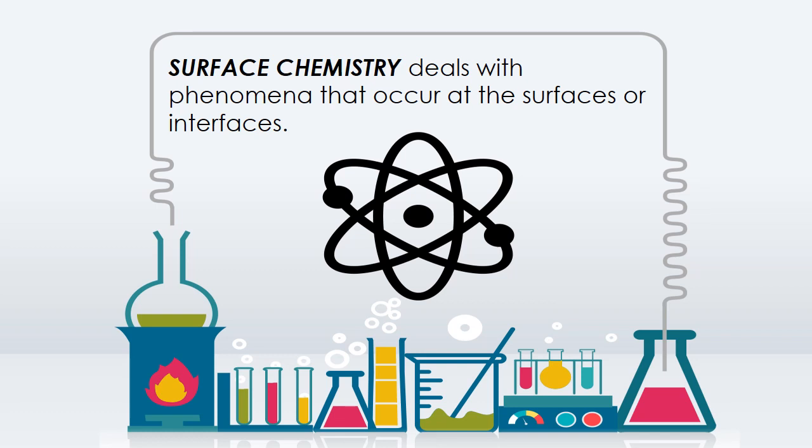Solid materials with such clean surfaces need to be stored in vacuum, otherwise they will be covered by molecules of the major components of air, namely dioxygen and dinitrogen. Hence, in this unit, we will be studying some important features of surface chemistry such as adsorption, catalysis and colloids including emulsions and gels.